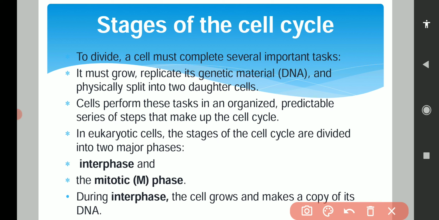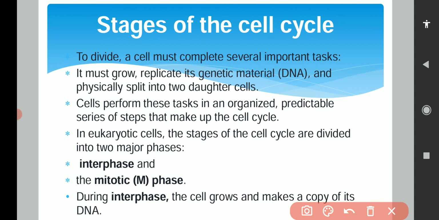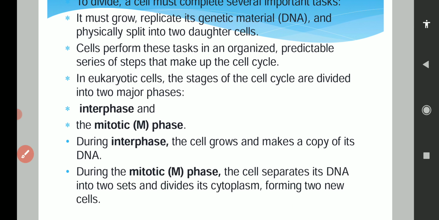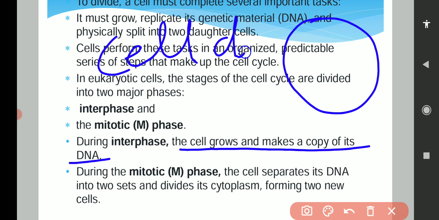Basically it is the feature of a eukaryotic cell. In eukaryotes, we can divide all the stages of the cell cycle into two major phases. One is interphase and the other one is the mitotic phase, or M phase. So what happens during interphase? During interphase, the cell grows and makes a copy of its DNA. The cell prepares itself for cell division, or we can say for mitosis.